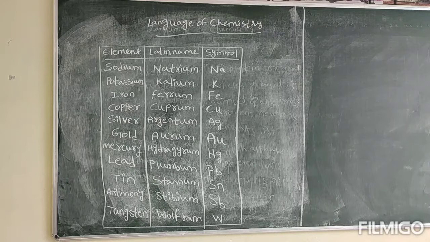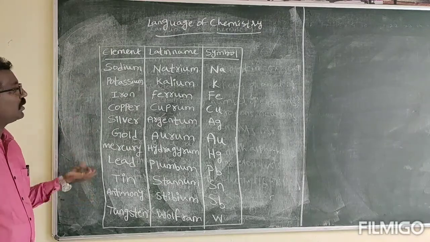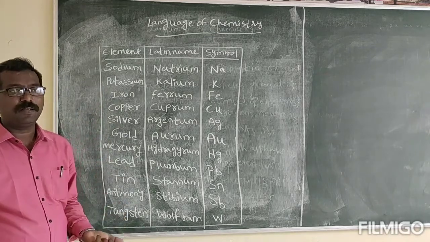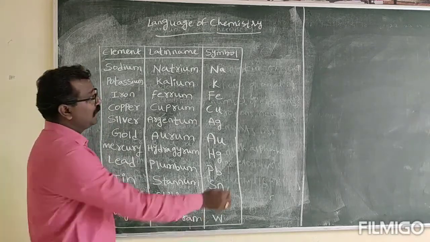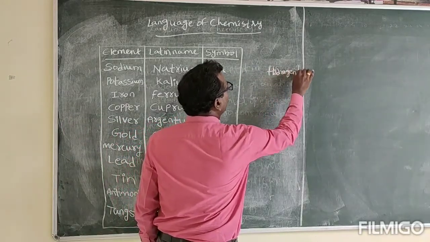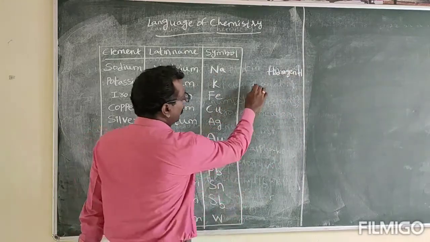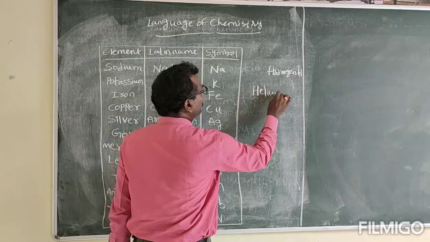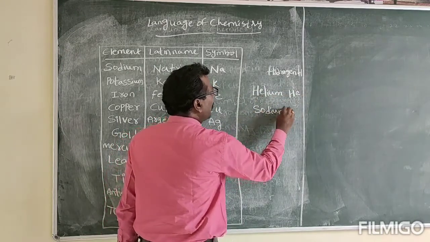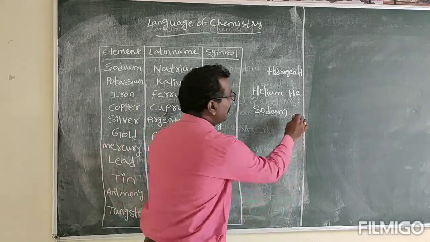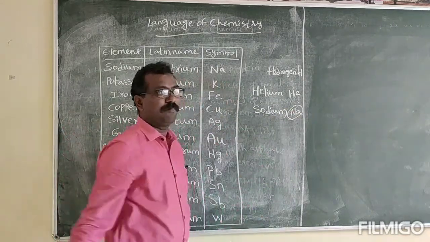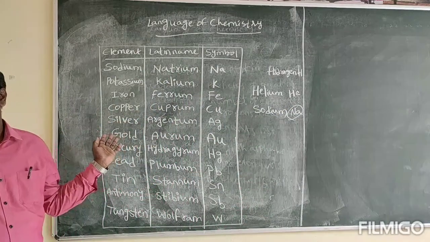Now we will be discussing the language of chemistry, the second part. J.J. Berzelius has given the symbols of the elements. For hydrogen we write H, the first letter. For helium, He. But for sodium we are not writing SO, we are writing Na. Why it is written as Na, this is the explanation.